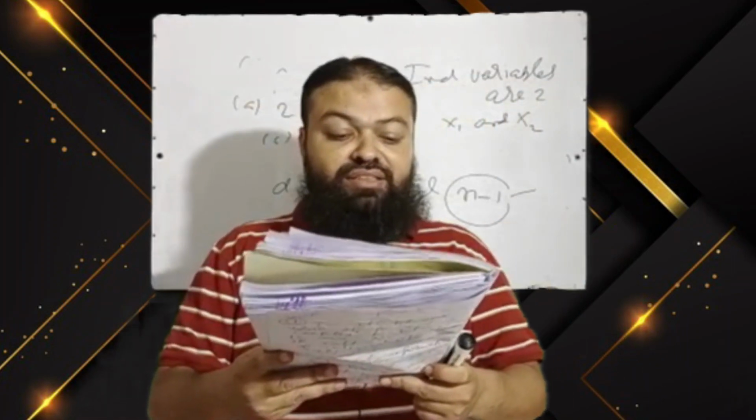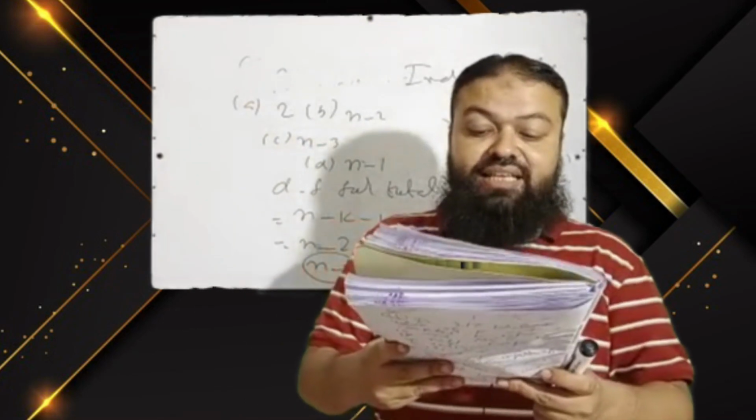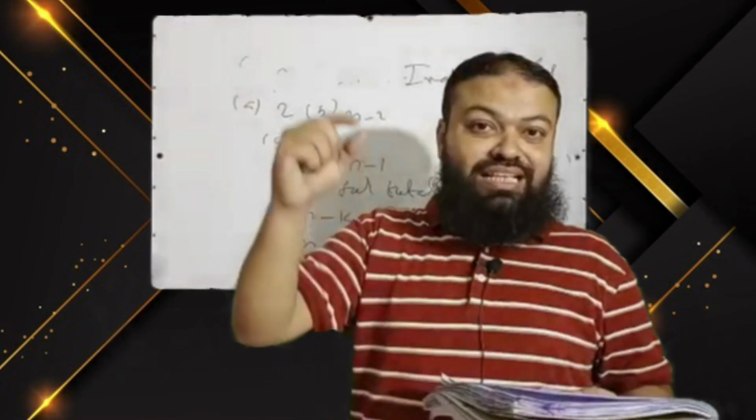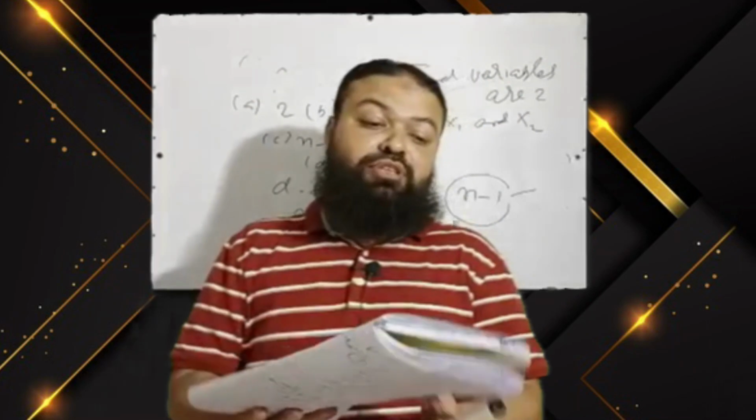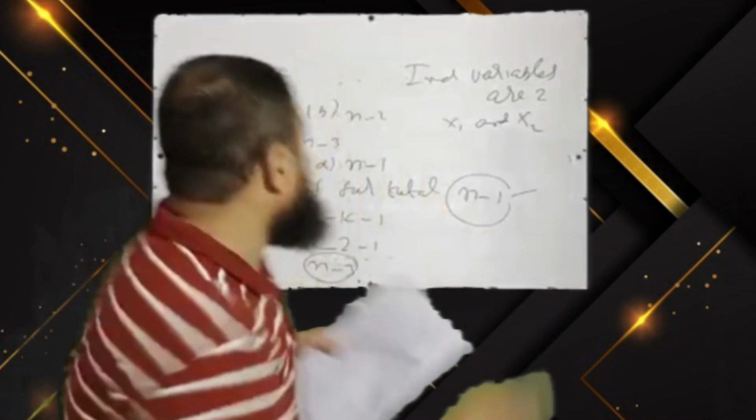Next question is, the ratio of mean square regression over mean square error yields A, the t statistic, B, tabulated value of f, C, SST, D, the f statistic. We know that the f statistic will be the correct option in the exam. Next question.